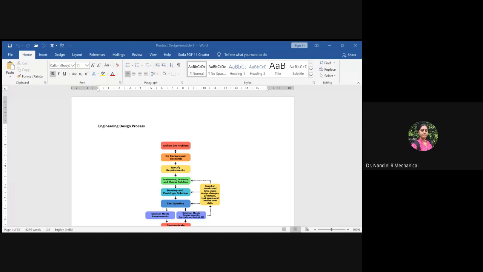After the brainstorming session, they will evaluate a proper flow chart, a methodology showing the steps to be followed in order to achieve the problem definition in the form of a solution. The entire team has to do the brainstorming session.